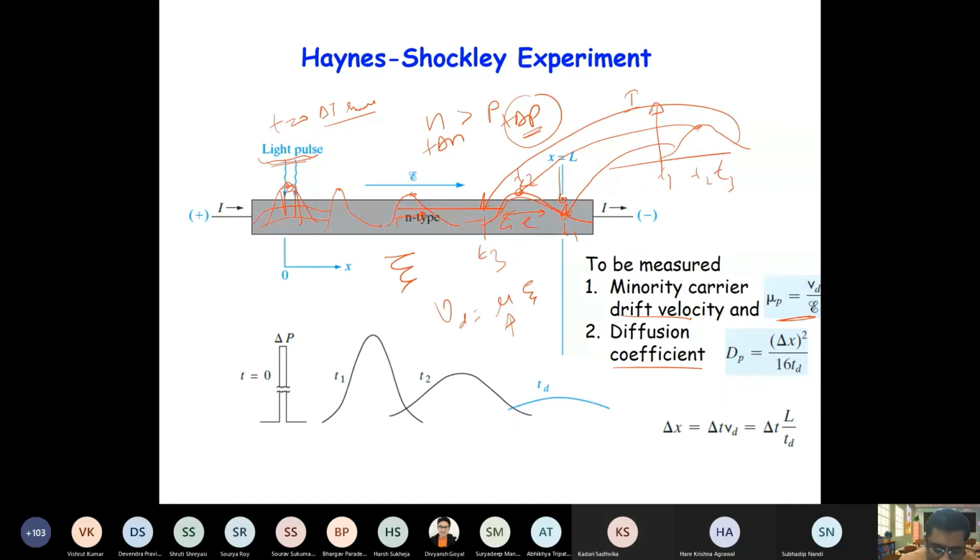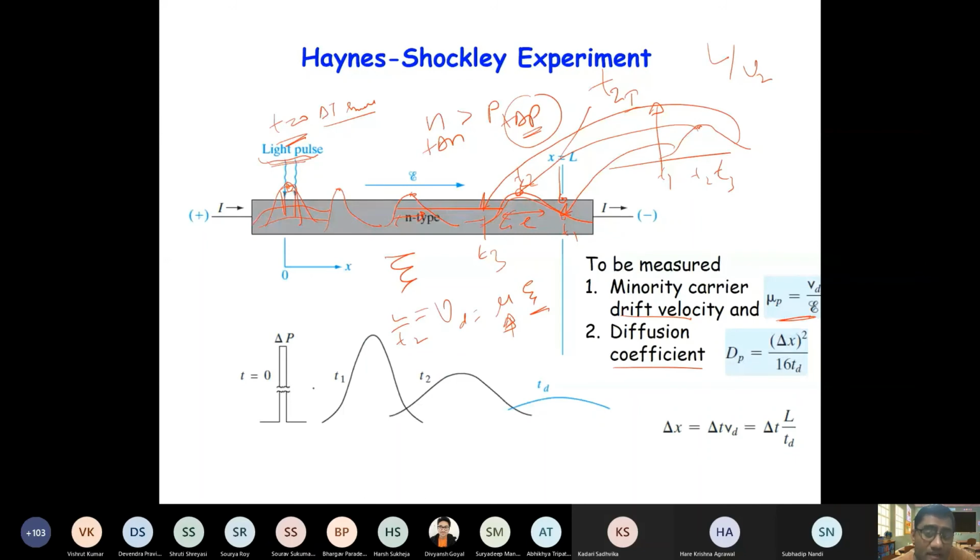Let's say at t equal to 0, you incident a light pulse here, and this appears at some time t2. So the velocity, this length L by t2, will become the drift velocity. And the electric field you already know, because based on the applied voltage, you can measure the mobility, right?